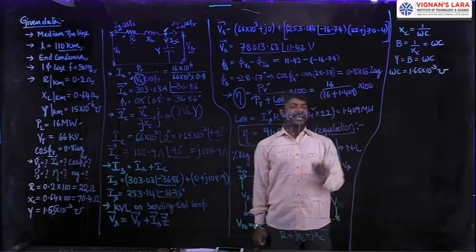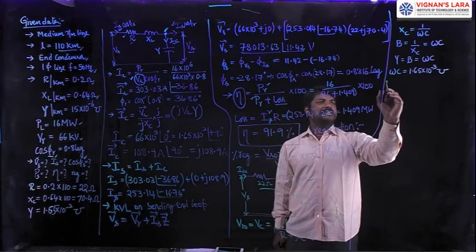I will use that omega C directly for this VR naught, as simple as that.